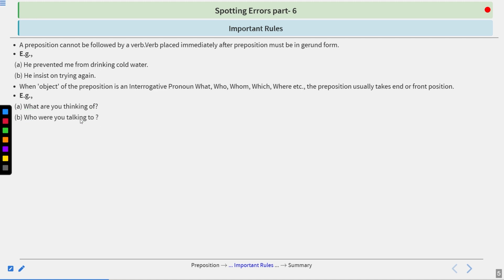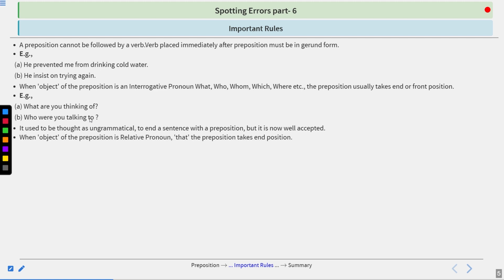Who were you talking to? Again, here we have used an interrogative pronoun. Again, we have put a preposition to at the end of the sentence. It used to be thought ungrammatical to end a sentence with a preposition, but it is now well accepted.